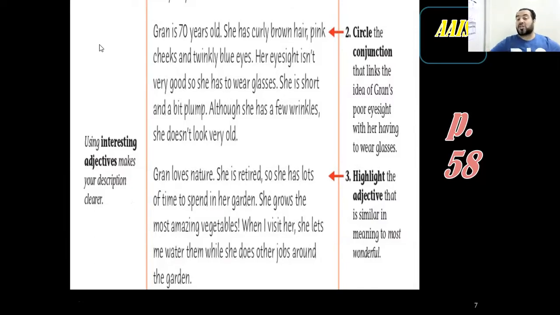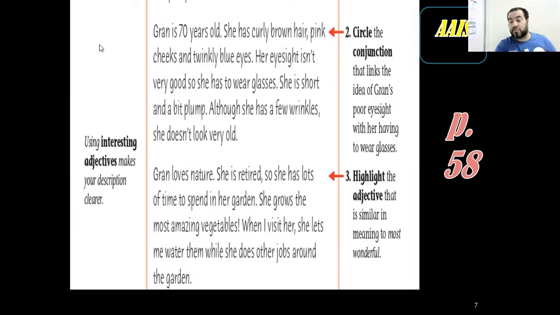They ask us to circle the conjunction that links the idea of grandma's poor eyesight with her having to wear glasses. The woman has poor eyesight. She can't see well. She's wearing glasses. We need to connect these ideas together. What is this? This is cause and effect. Yes, perfect. So we're looking for a certain thing.